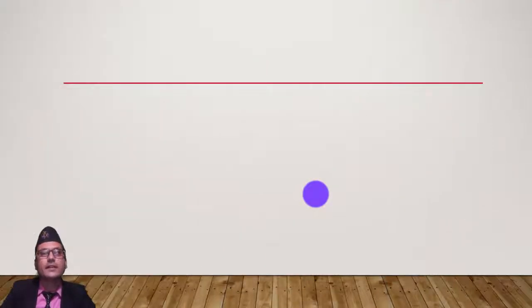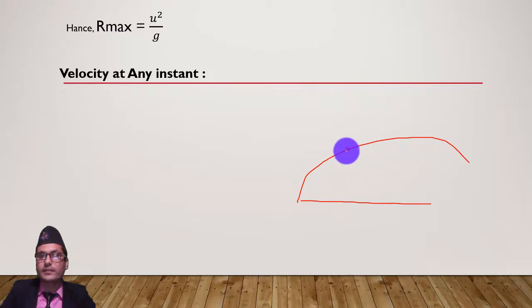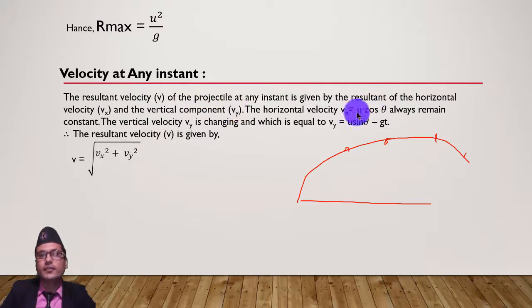Now R max equal to, putting the value of 45 degrees, sin 90 is 1, u square by g. Now the velocity at any instant, at any point. Velocity at an instant means this projectile at any point, we can calculate the velocity of that object. Now the resultant velocity: ux equal to u cos theta and uy equal to u sin theta minus gt.